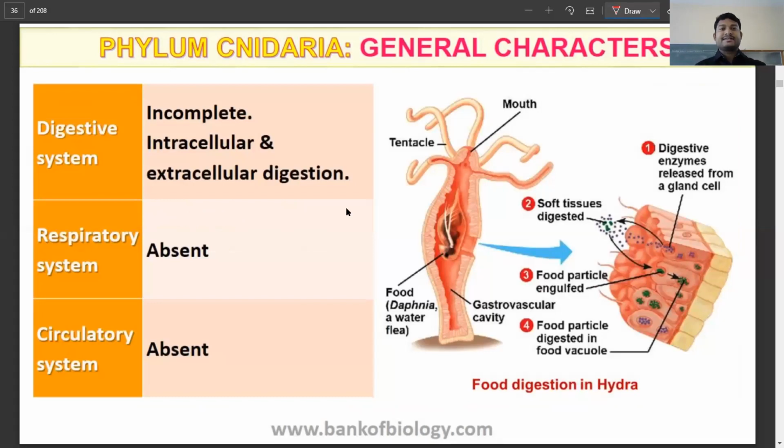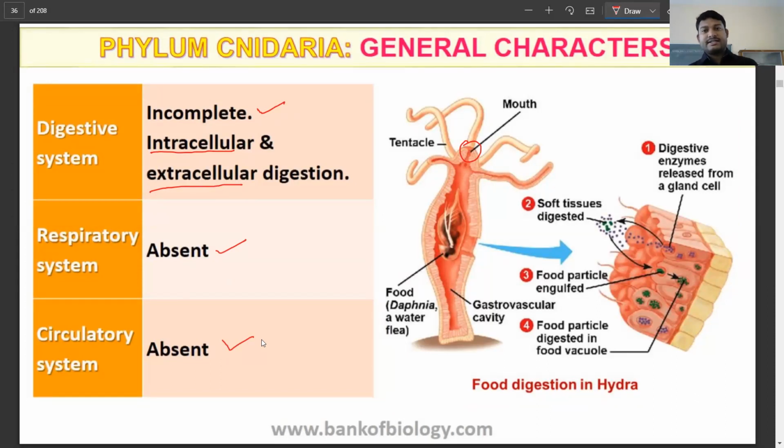Again, the digestive system is incomplete because you're going to have a single opening for the food to enter and also for the waste material to be removed. Here we have intracellular as well as extracellular digestion. Respiratory system is absent, circulatory system is absent. Both of these will be absent until and unless we have an organ level of organization. Remember that.